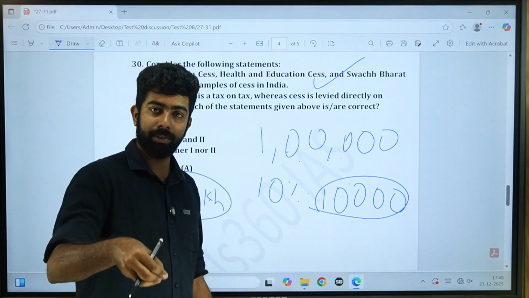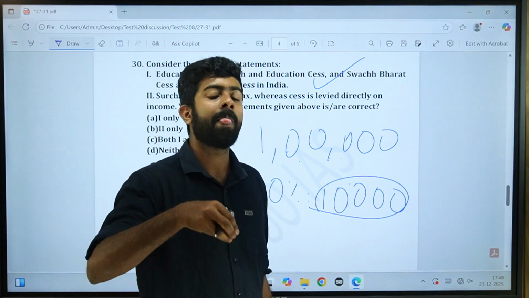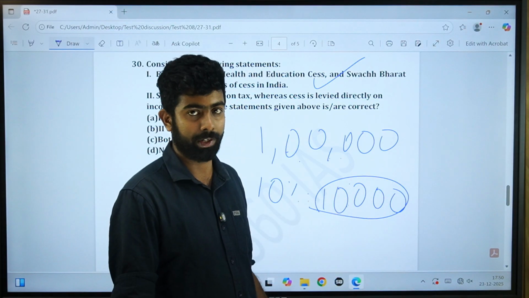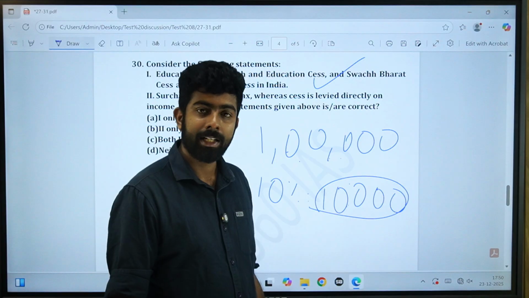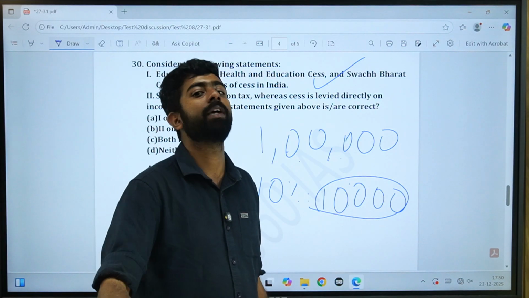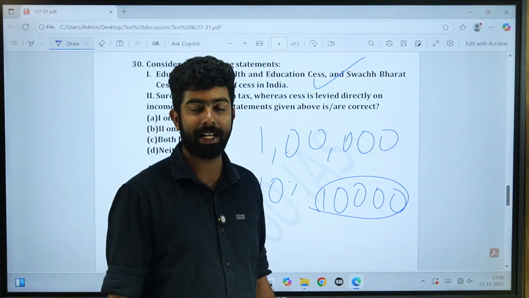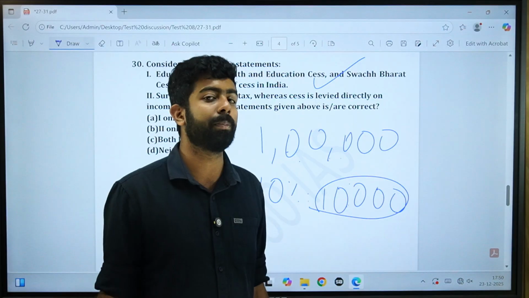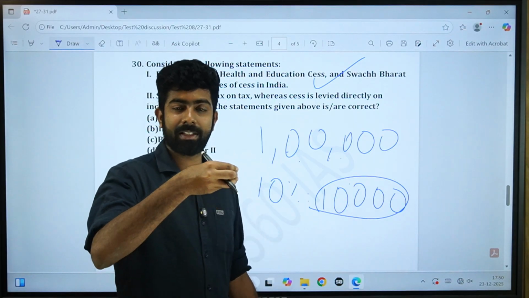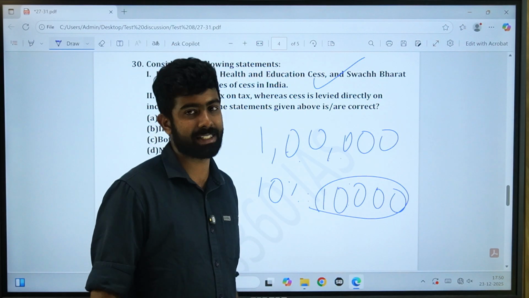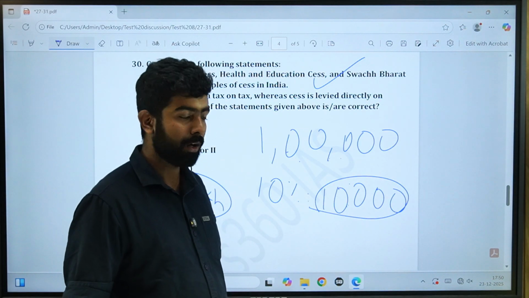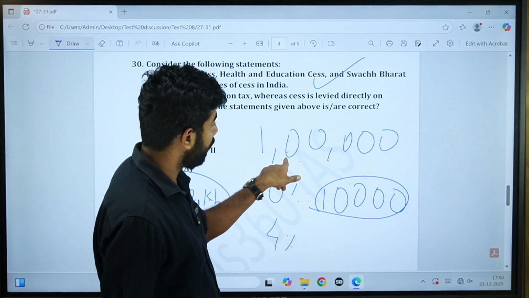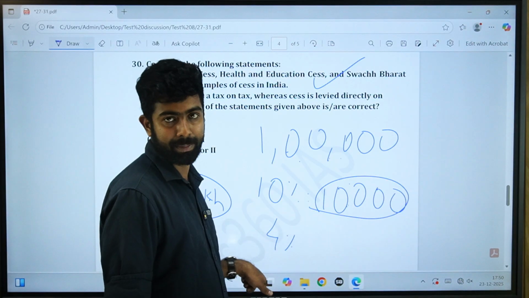Okay, cess is different from surcharge because one, it is actually calculated after the surcharge is also included in the amount. Second, it is actually for a specific purpose. Surcharge is not fixed or linked to any specific purpose, but cess, like for example the health and education cess of 4%, is being imposed by the center, right? So 4% of 1,10,000, right?